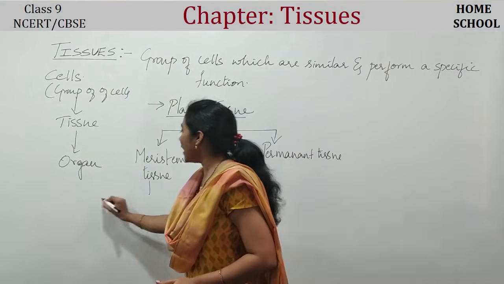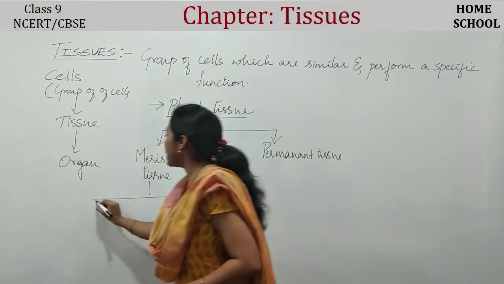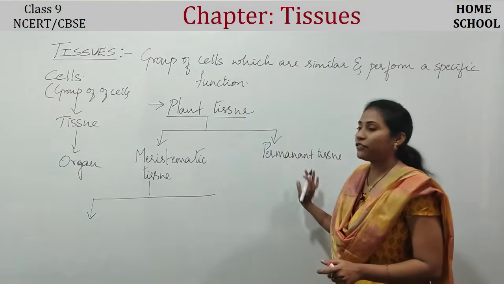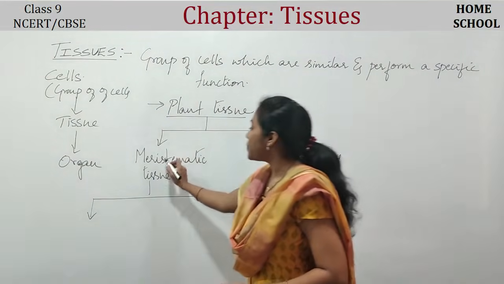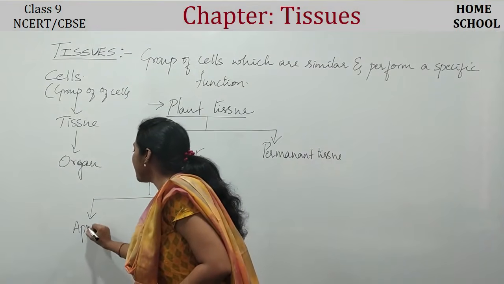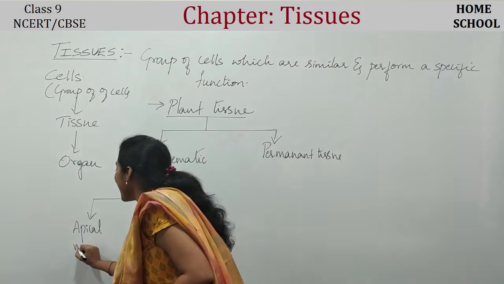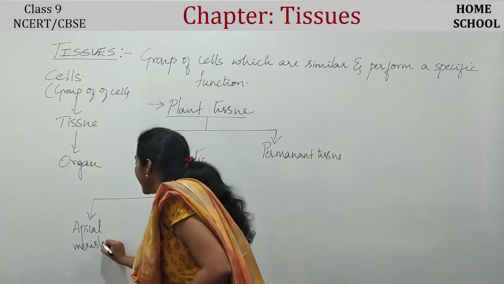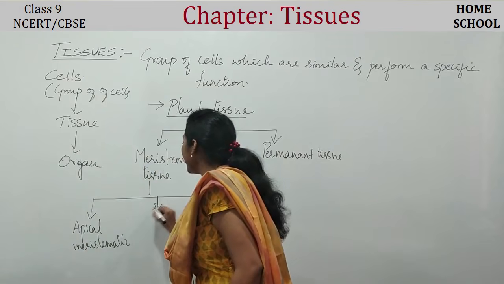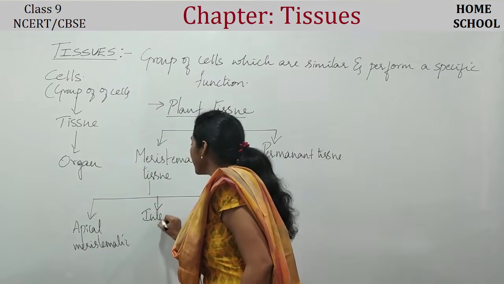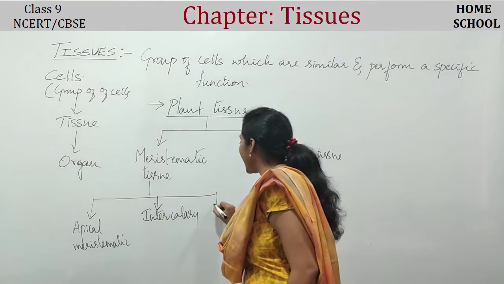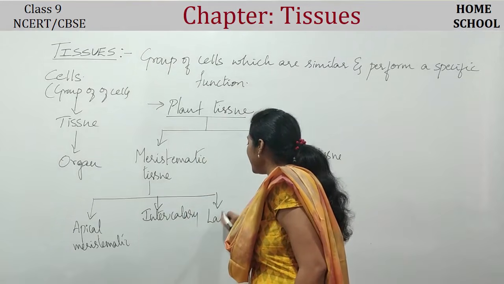Meristematic tissue again is of three types. Note down this flow chart. One by one we have to discuss, guys. So meristematic tissue is again of three types. One is apical meristematic, intercalary meristematic, and finally lateral meristematic.